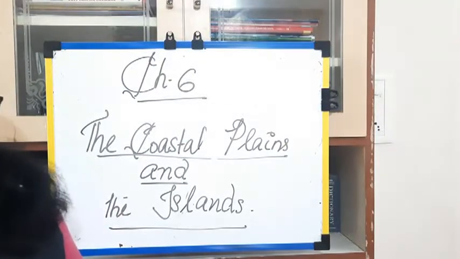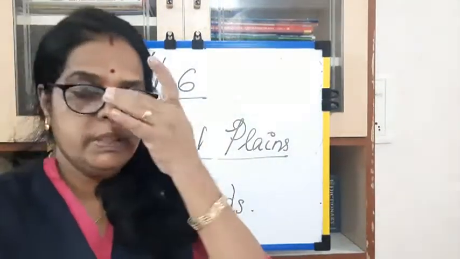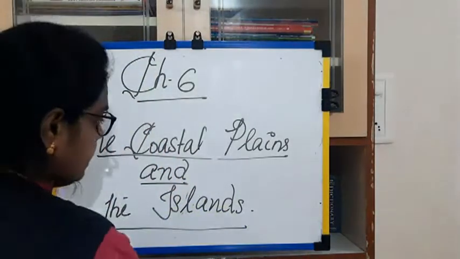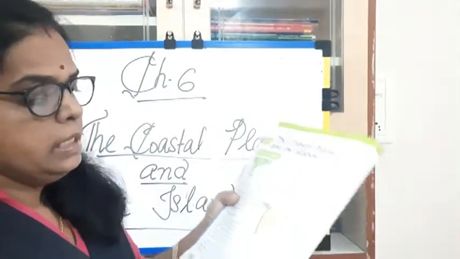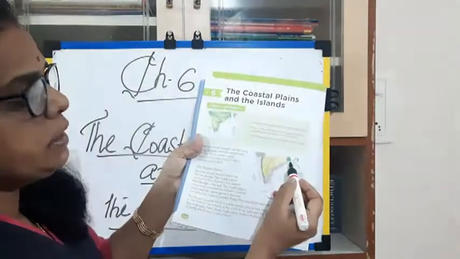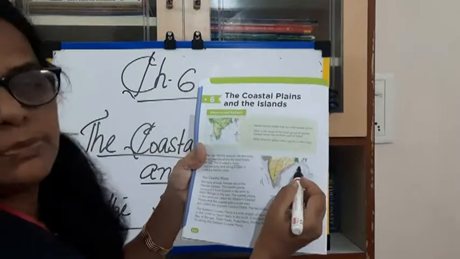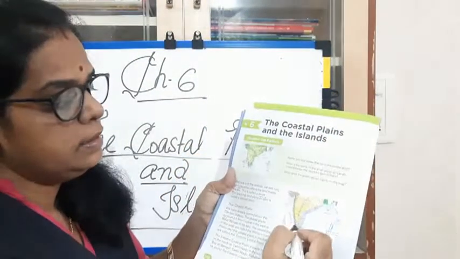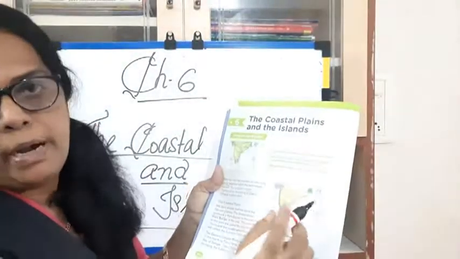See, the eastern coastal plains has two parts. Yes, we study about the eastern coastal plains. This eastern coastal plains lies from West Bengal to Tamil Nadu. It lies from the north side, the Bay of Bengal, West Bengal, to the south side, Tamil Nadu. It lies between the southern plateau and the Bay of Bengal.